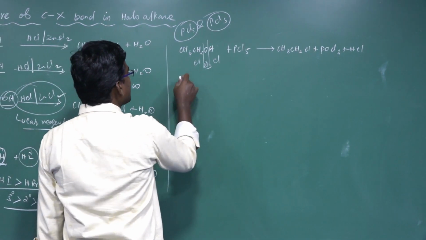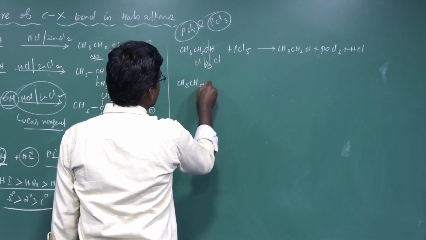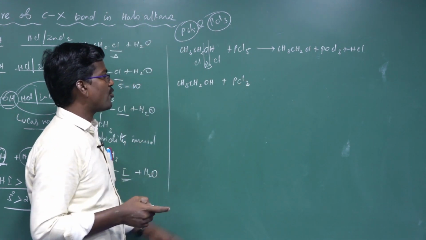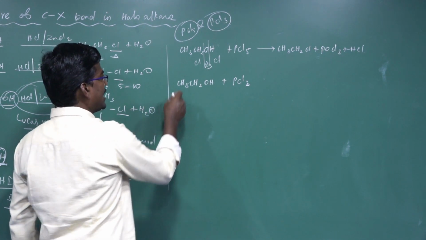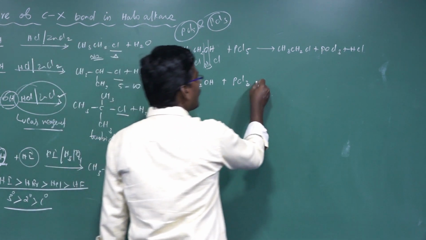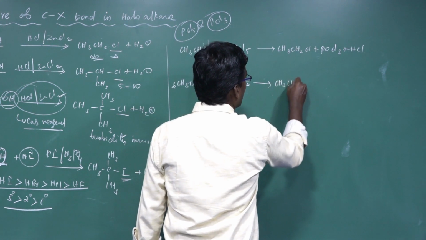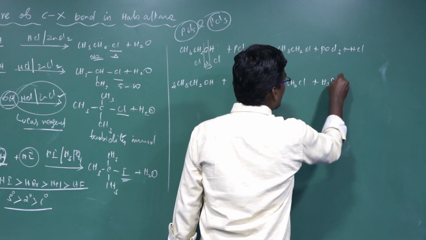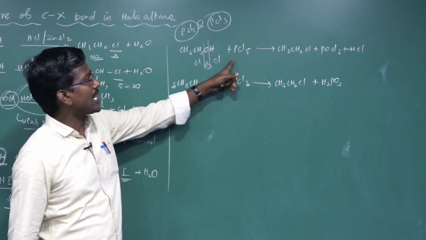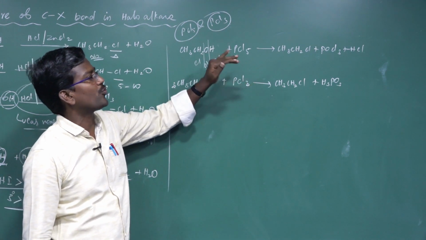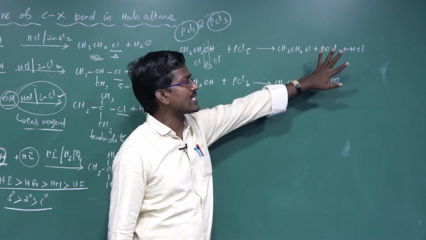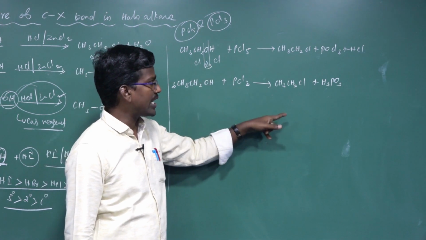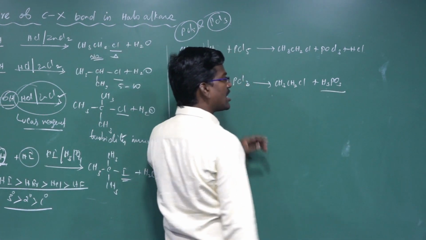Next one, the same alcohol, CH3CH2OH, reacts with phosphorus trichloride. By using phosphorus trichloride, we require 3 moles of ethyl alcohol to form 3 moles of ethyl chloride, CH3CH2Cl, plus phosphorus acid, H3PO3. With phosphorus pentachloride, the alcohol easily dissociates to form alkyl halide, phosphorus oxychloride and HCl. But with phosphorus trichloride, ethyl alcohol is converted to ethyl chloride and phosphorus acid, H3PO3, is formed.